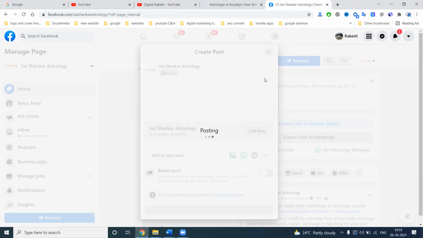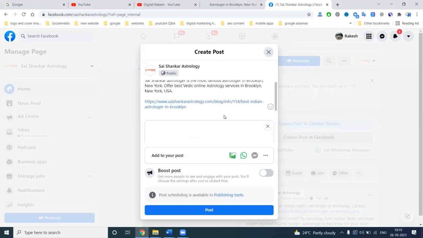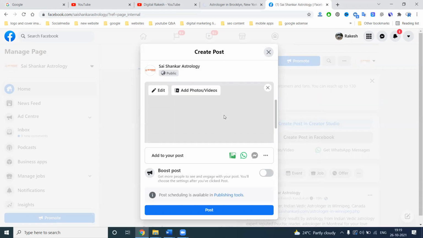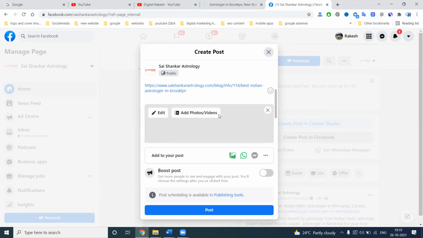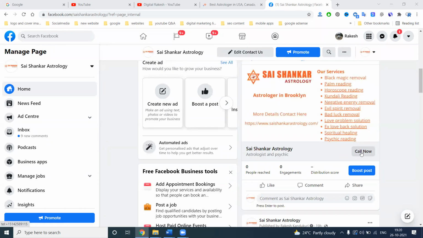Three benefits: page likes, website traffic, calls. But the calls feature is given only for mobile users. So that is the option given in this particular feature. Just look at this option. When the post is published, it shows the call button. When the customer clicks the call button, they will call your particular phone number. This call button is only for reaching mobile users.